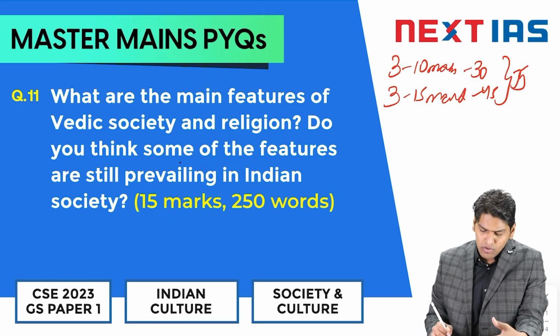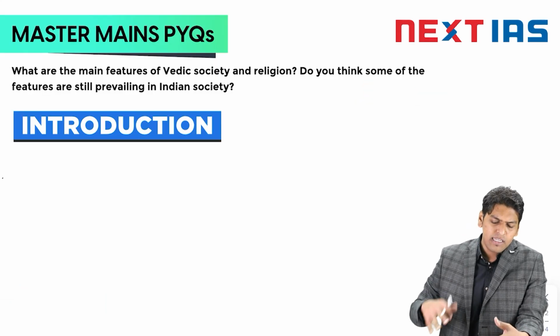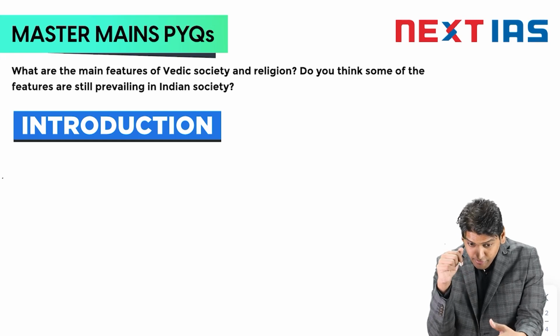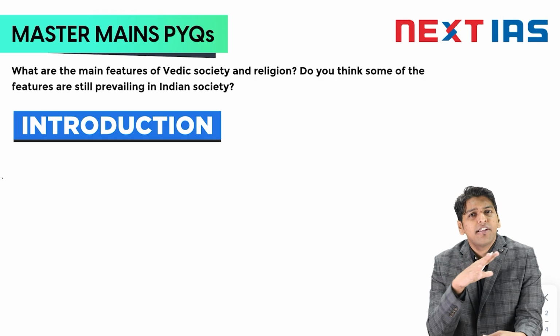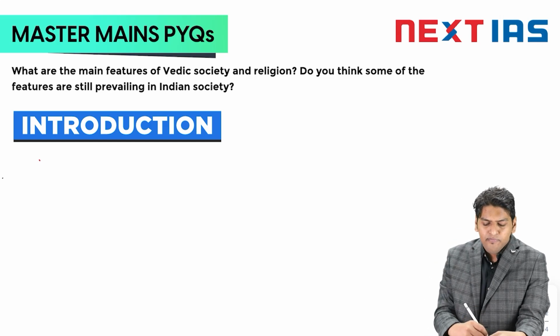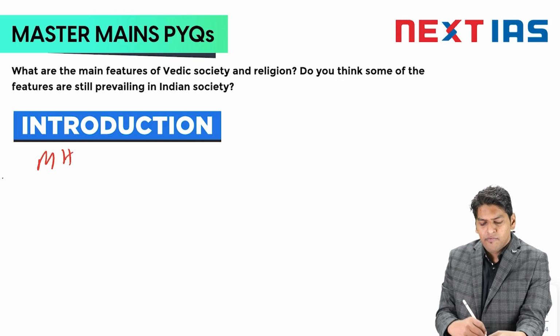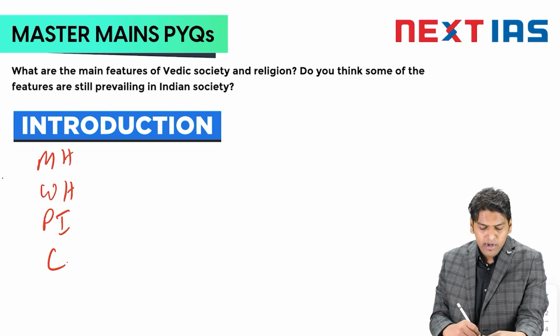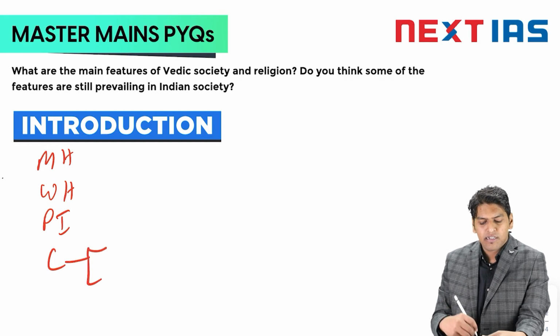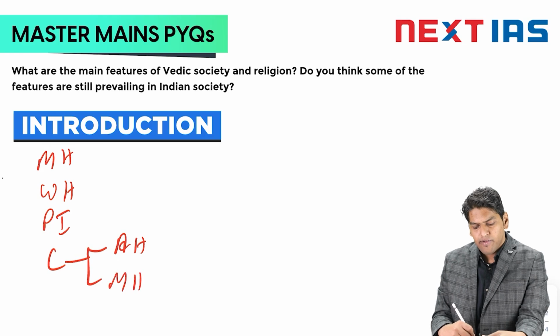For UPSC Mains, history has been divided into 4 parts: modern history, world history, post independence, and the culture part. The culture part is quite vast because it includes ancient history and medieval history.